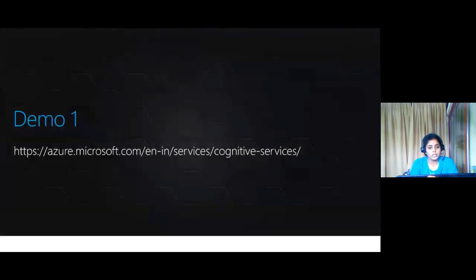Now I will jump to my browser to show you. This is a free demo. Microsoft provides a free website where you can find out how these APIs work. To do that, I just move to my browser.